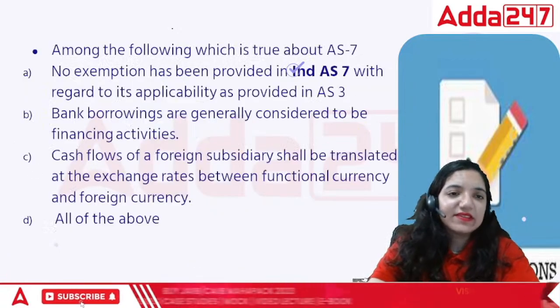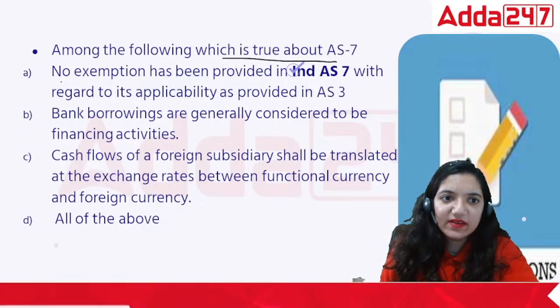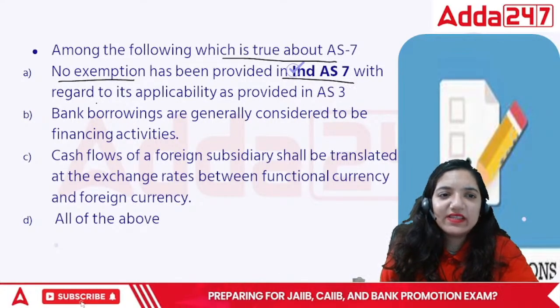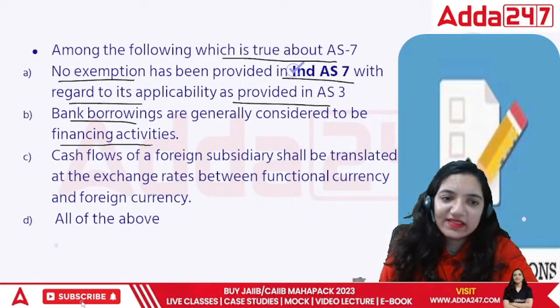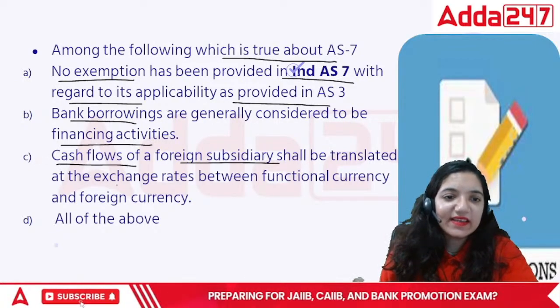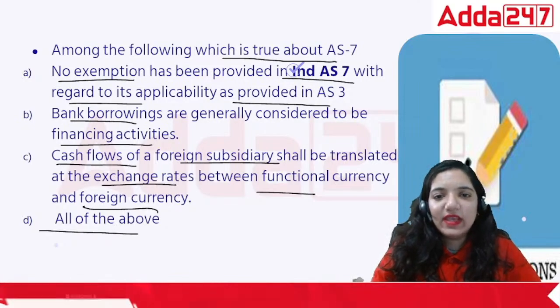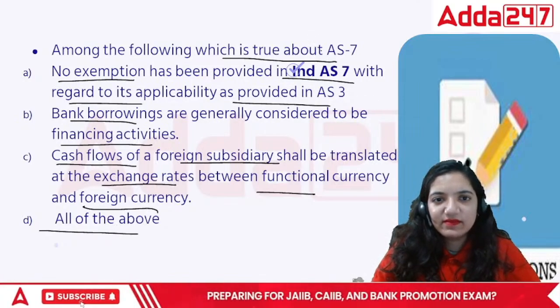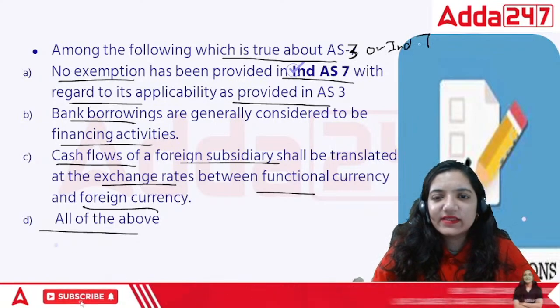It is conservatism. And among the following, which is true about AS 7? No exemption has been provided to Ind AS 7 with regard to applicability of AS 3. Bank borrowings are financing activities. Cash flows of foreign subsidiary shall be translated at exchange rates between functional currency and foreign currency, and all of the above. If I talk about Ind AS 7, it has to be written as AS 3 or Ind AS 7.